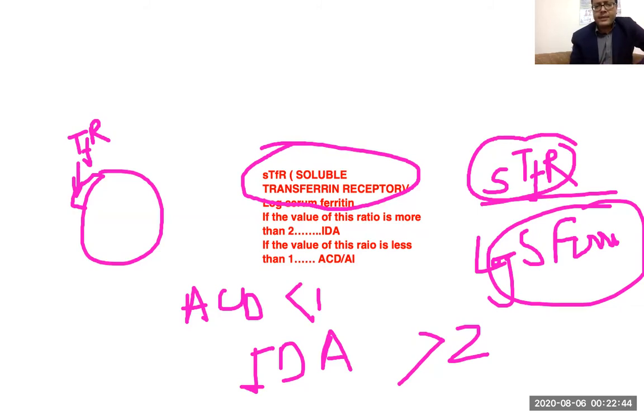Now, let me clear this and discuss a few other concepts which I mentioned there. What are the other parameters, other than this, to differentiate iron deficiency anemia from anemia of chronic disease?